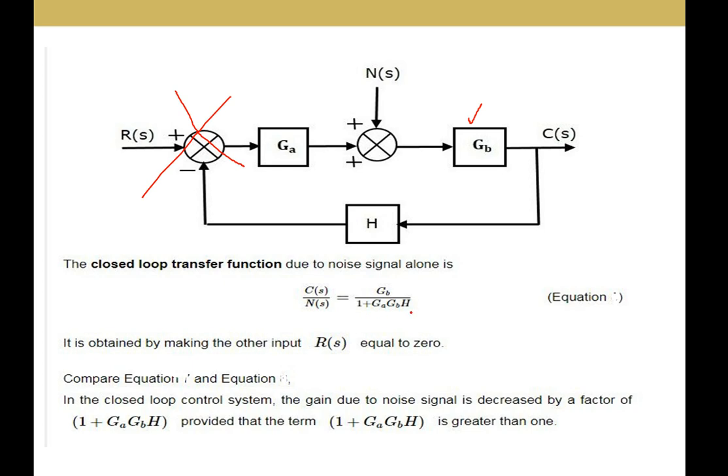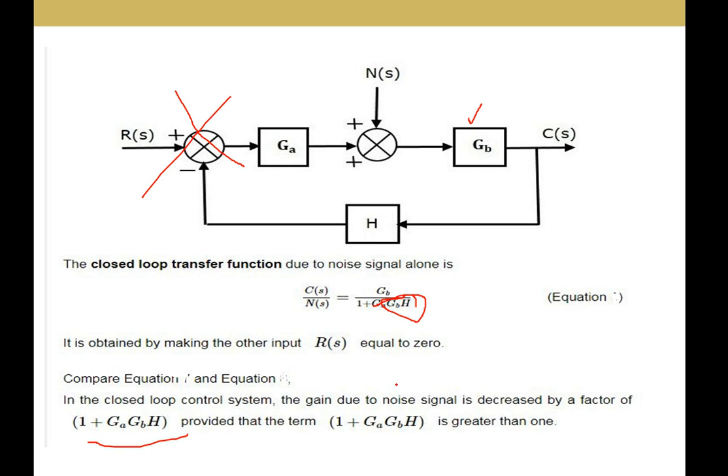Reducing or increasing the noise is totally dependent on the feedback value GA into H. In the closed loop control system, the gain due to the noise signal is decreased by a factor of 1 plus GA into GBH.